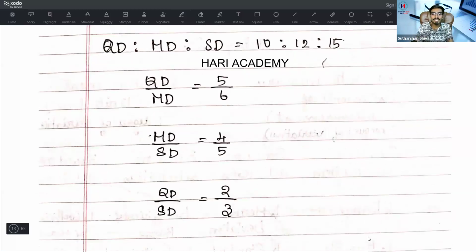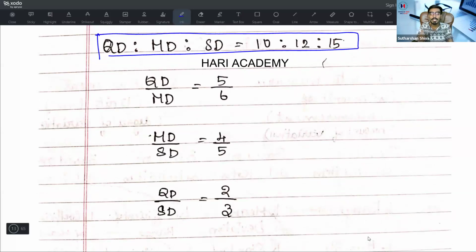Then remember this part. It may be helpful for your next chapter, that is measures of dispersion. QD is to MD is to SD is equal to 10 is to 12 is to 15. You may get a direct question also. Suppose they give you QD by MD is equal to 5 by 6, MD by SD is equal to 4 by 5, QD by SD is equal to 2 by 3.